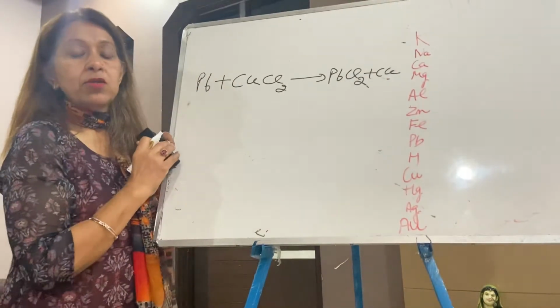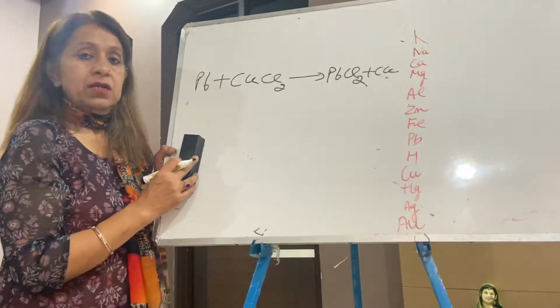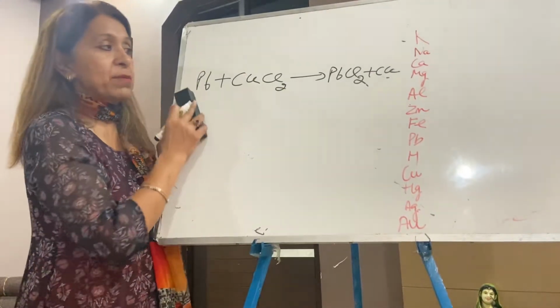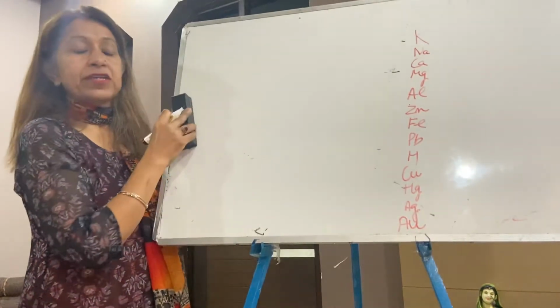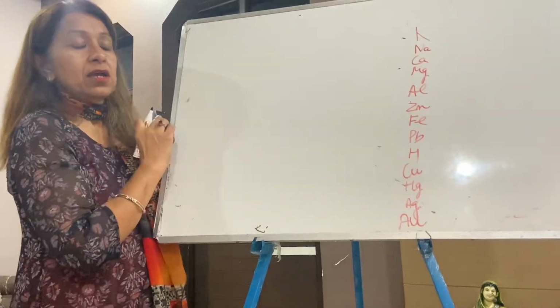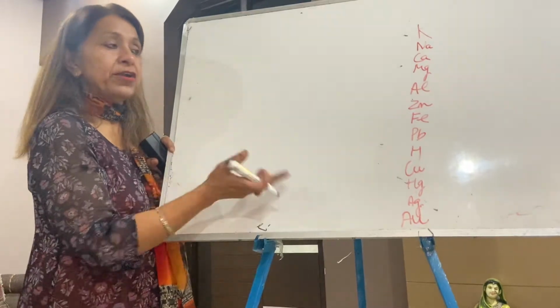So this is all about displacement reaction. A more reactive metal displaces the less reactive metal, and you can even do this experiment in the lab. You can take a beaker, take copper sulfate solution in it, put iron nails, and after that you can see the iron nails acquire a brown color and the blue color of copper sulfate fades away due to this reaction.